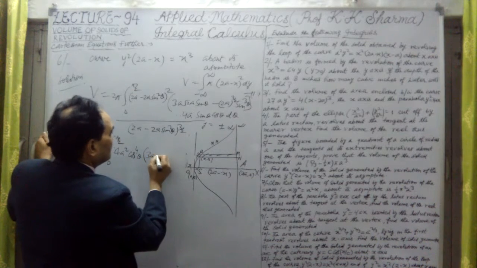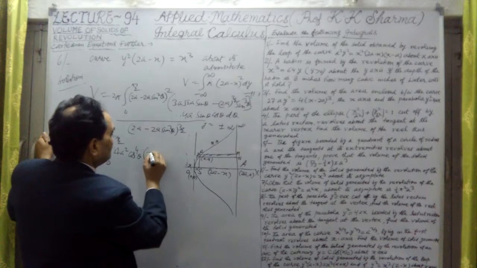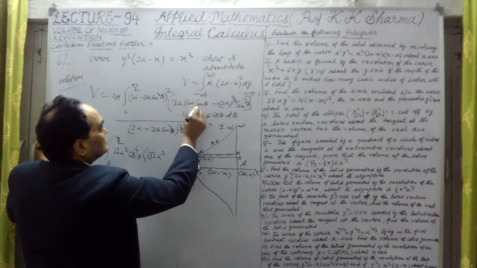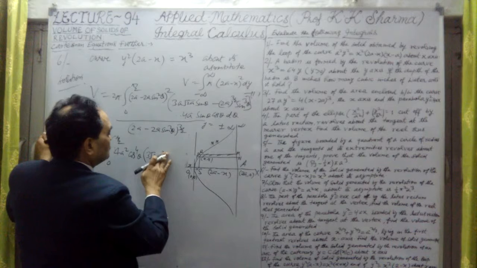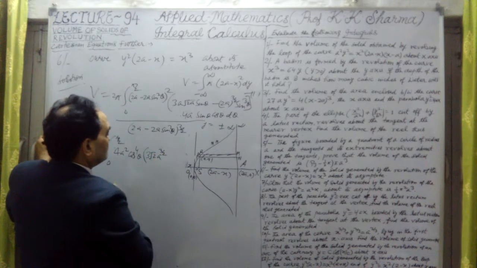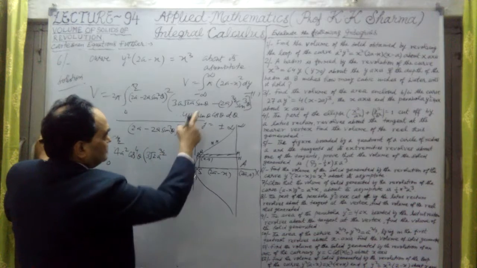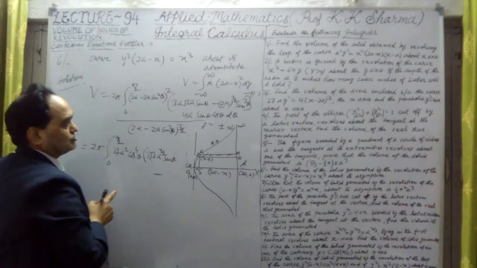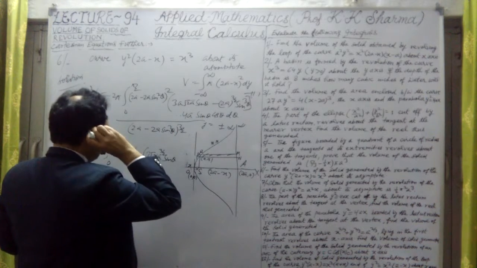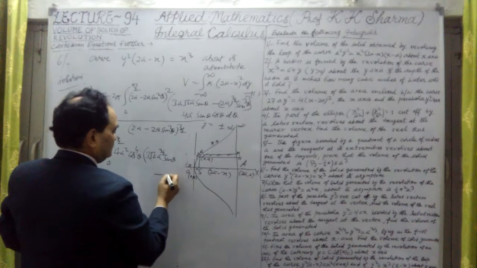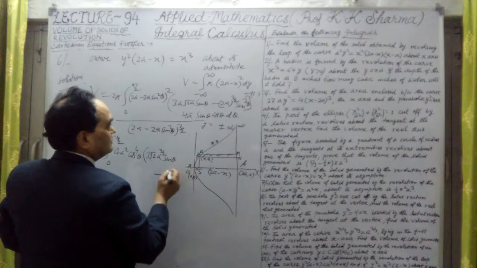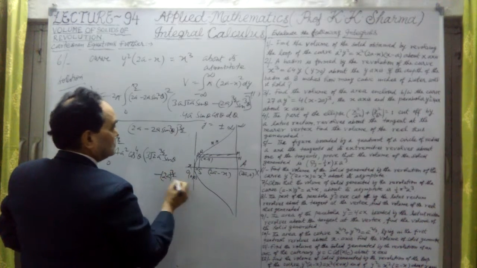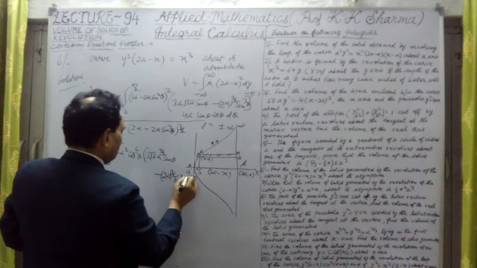This is 3a root 2, or 3 root 2 into a square, a into a. Sorry, this is root 2a. This is a root 2, a raised power 3 by 2. And 3 root 2 is there into sine theta, minus sine square theta if I take common, but this value is not same, no problem. This is sine theta minus sine cube theta, and minus (2a) whole power 3 by 2, and this is sine cube theta within bracket.